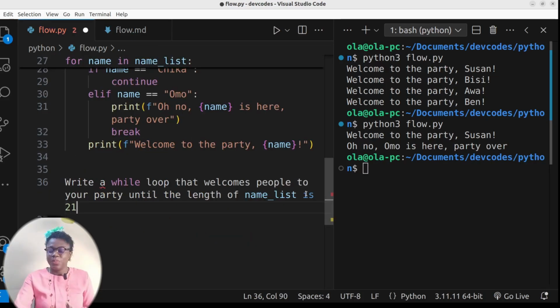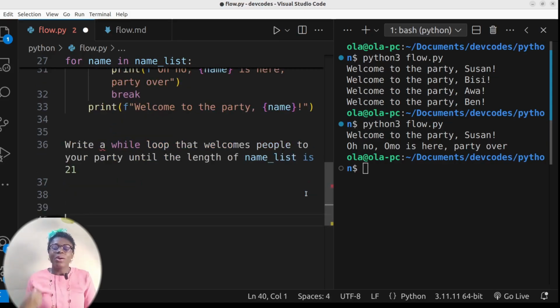So guys, so we know that we are catching up with what we are doing. I want you to write a while loop that welcomes people to your party. So you are doing your own Owambe or Christmas party, and you don't have space for more than 20 people. So you write a while loop welcoming people. Welcome to the party. Welcome to the party. So when the person comes, you add the person's name to your name list. As soon as the name list is 21 or above, then you stop welcoming people. That means you break your loop when the name list is 21 and above. Write that and drop it in the comment section below.